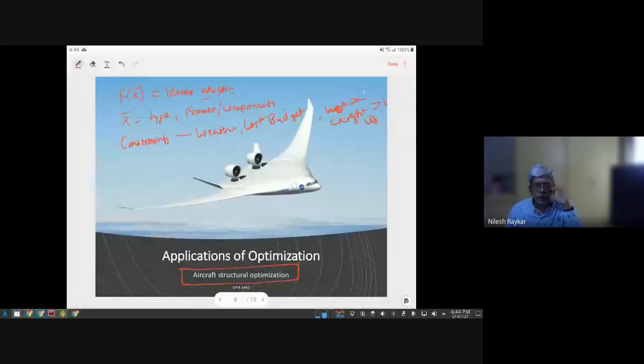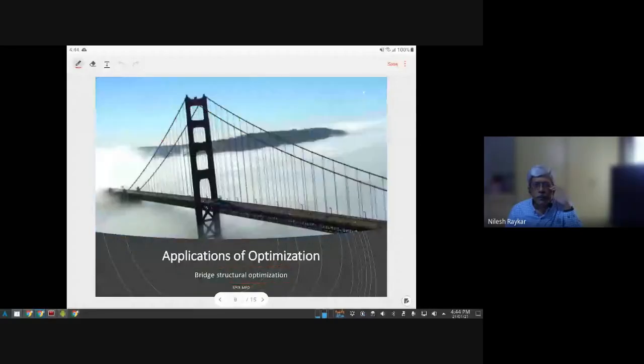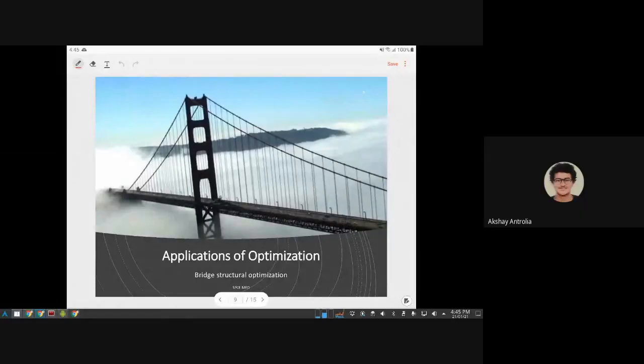Structural optimization for bridges. I kept some examples for civil engineers, but since there are no civil engineers here, you have to act as civil engineers and tell. For a bridge, what would be the objective function? Withstanding resonance, maybe.